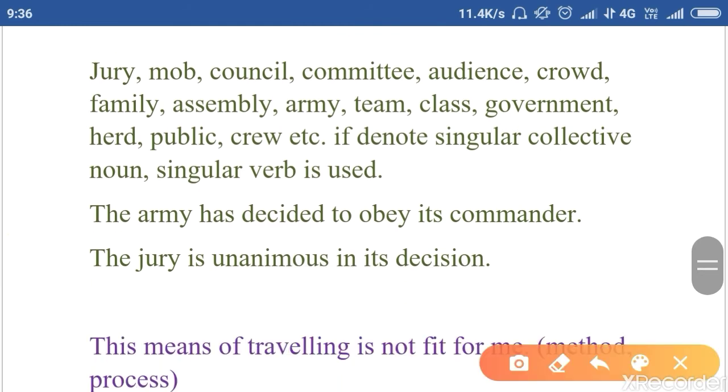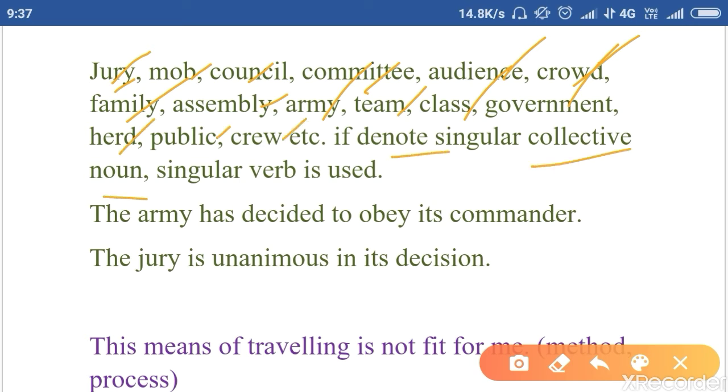So let's talk about another rule. Jury, the collection of people. Jury means the collection of judges. Mob, collection of people. Council means the collection of counselors, right? Committee, audience, crowd, family, assembly, army, team, class, government, herd, public, crew, etc. If they denote a singular collective noun, they take singular verb. Clear? If they denote a singular collective noun, they will take singular verb.